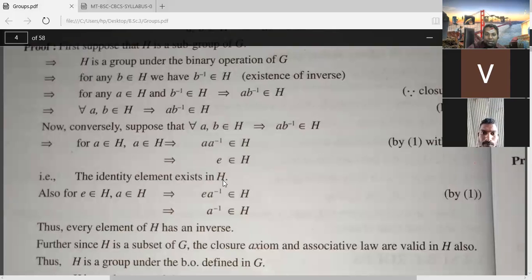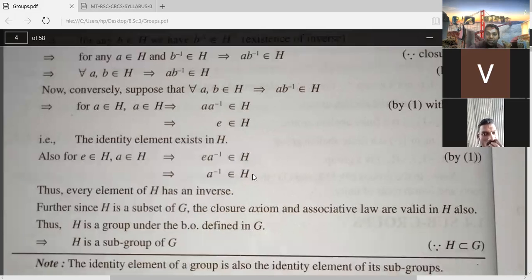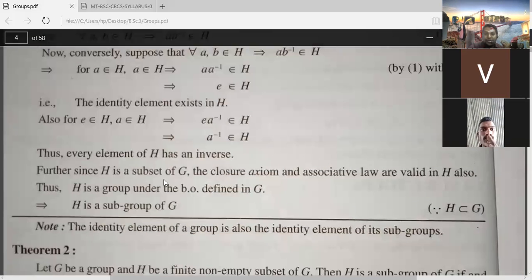Now by using the same, E belongs to H you are writing, and A belongs to H. This is by convenience. You may ask the question, why are you writing E here? By somehow using A B inverse belongs to H, you have to prove the inverse also belongs to H. Here you are taking E belongs to H, A belongs to H. Now by applying this, the first element is E, the second one is A: E A inverse belongs to H, that is, A inverse. A belongs to H means the inverse also belongs to H. That means you are getting the existence of identity, and you are getting the existence of inverse, and since H is a subset of G, as I have already told you, the associative law is as usual.